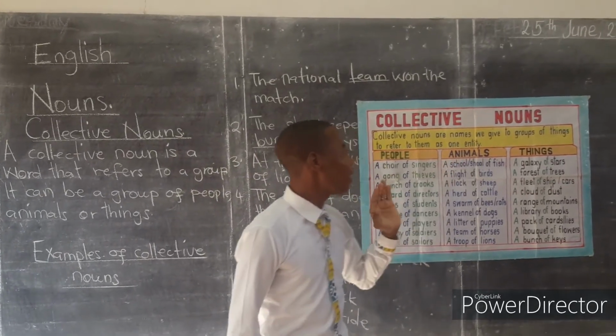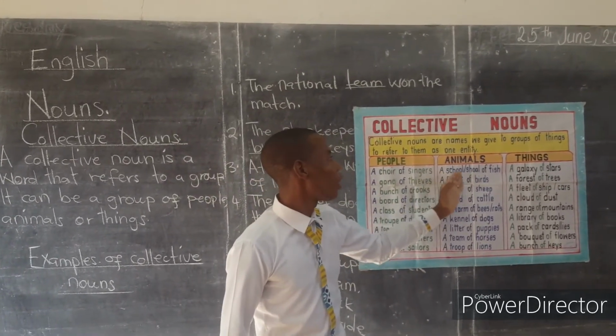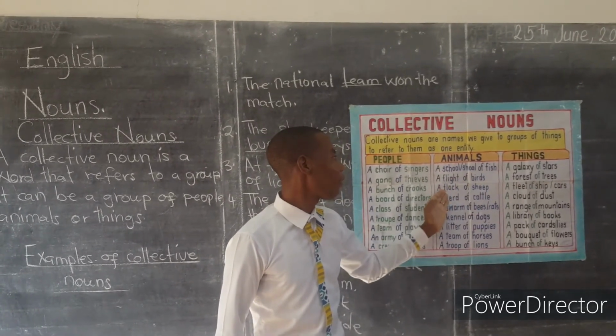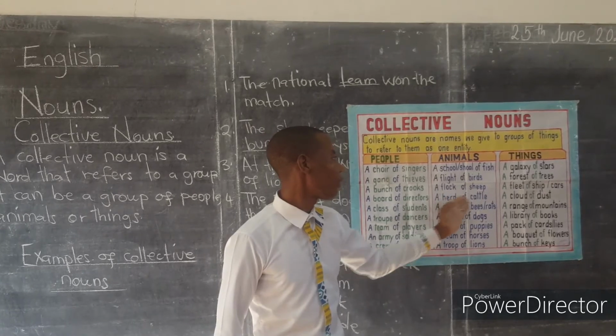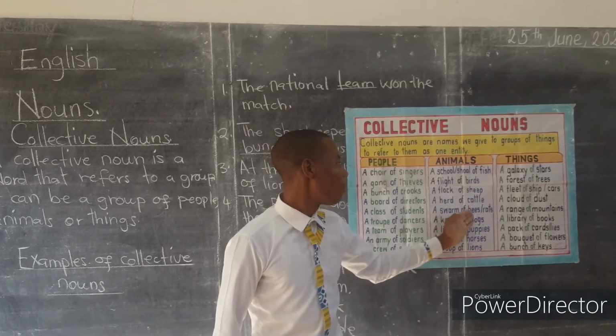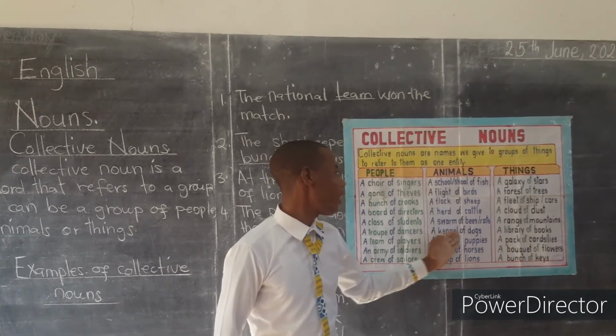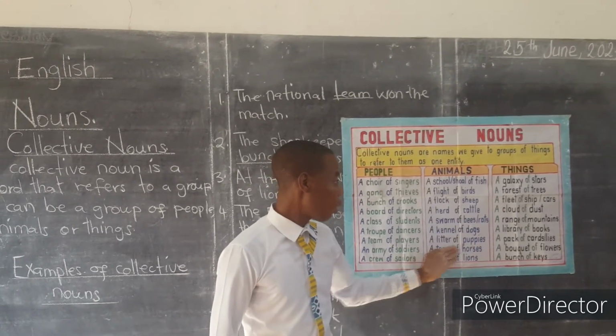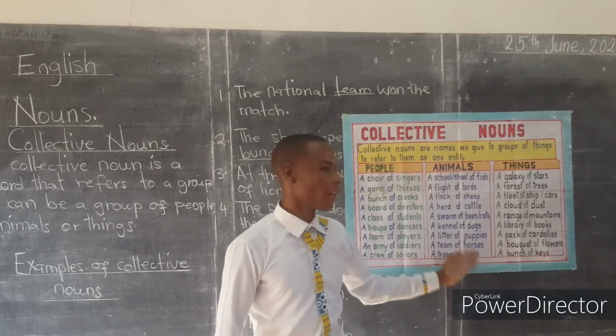When it comes to animals, we have a school or a shoal of fish, a flight of birds, a flock of sheep, a herd of cattle, a swarm of bees or rats, a kennel of dogs, a litter of puppies, a team of horses, a troop of lions.